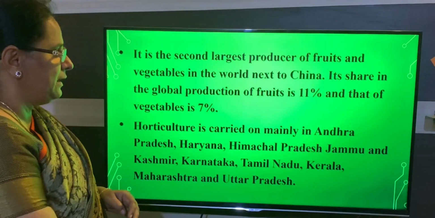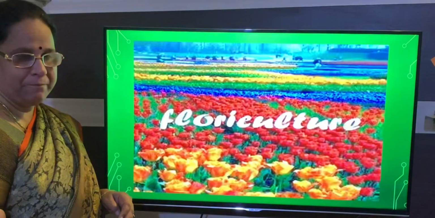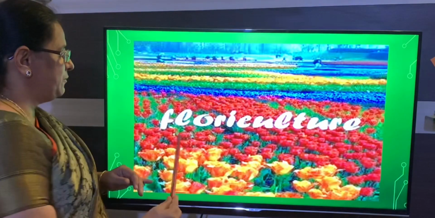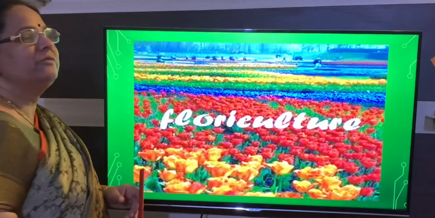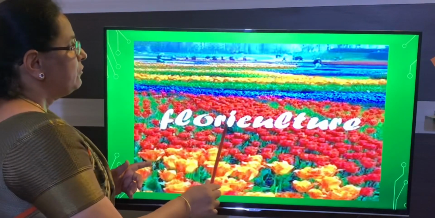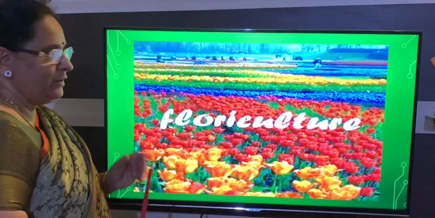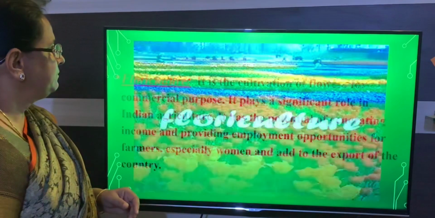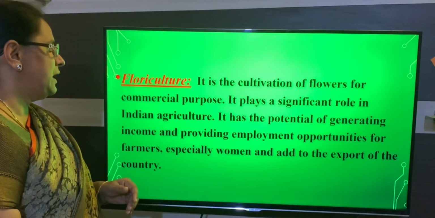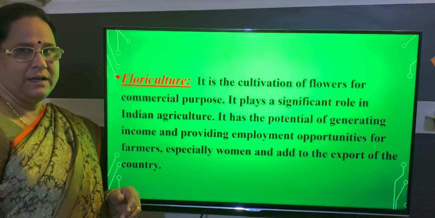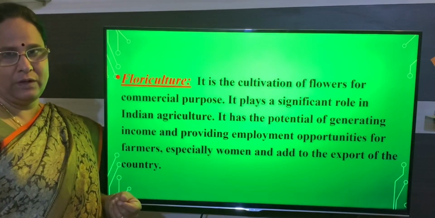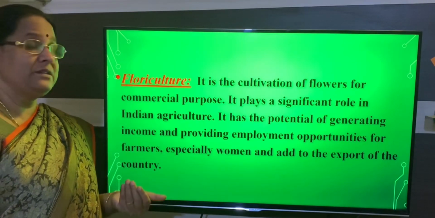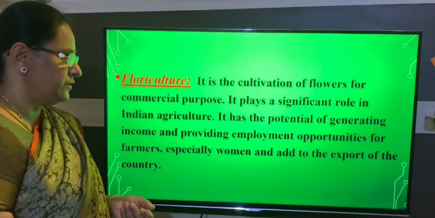The next we will learn about floriculture. Can you see those beautiful flowers, children? So that means I am talking about cultivation of flowers. We call it floriculture, where we are concentrating on the cultivation of flowers. Cultivation of flowers has gained a commercial purpose. It started gaining more importance nowadays. And since time immemorial, that is from the olden time itself, floriculture was practiced.